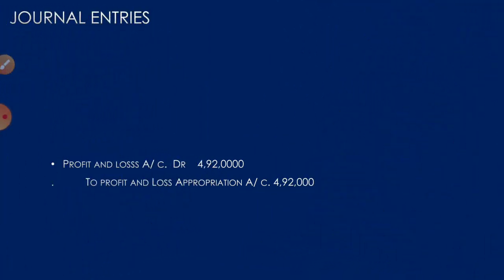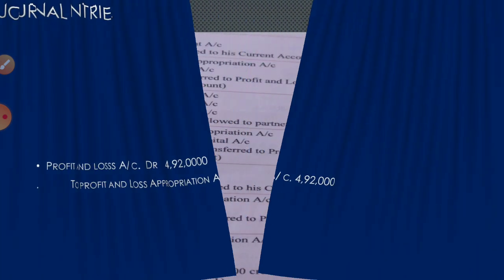So in order to make it easy, first I'll tell you the journal entries. First, whatever question comes, the first entry you have to do is transfer the profit to the profit and loss appropriation account. So profit and loss account debited to profit and loss appropriation account. The correct profit, before any items to the partners, is 4,92,000. How does it become 4,92,000? 4,50,000 plus 42,000, that is the salary we added. Okay.